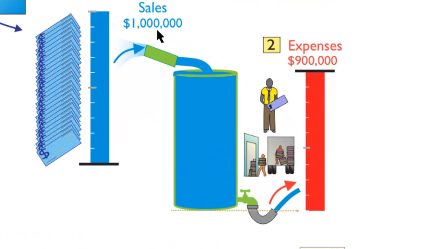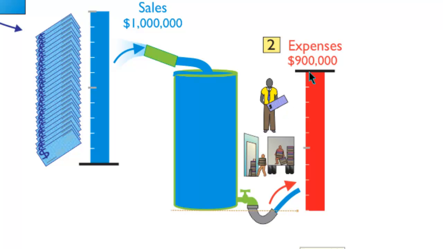Here's that $1 million worth of sales. It's going into the store. We could call it a tank. It's a good example. It's flowing through, and we have to pay for a lot of things. We have to pay for freight, might be a truck or a barge. We've got to pay wages, power, and so on.